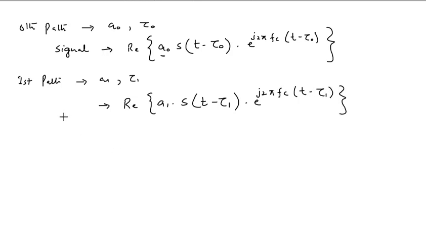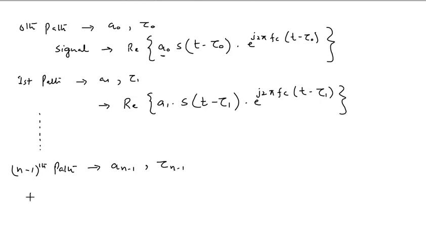And so on, up to the n minus 1th path, where attenuation is a n minus 1 and delay is tau n minus 1.